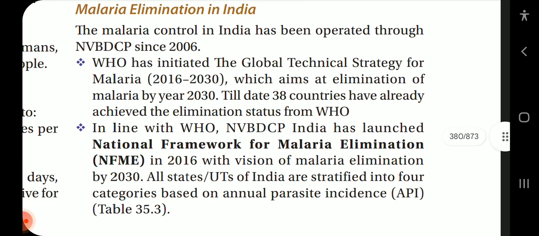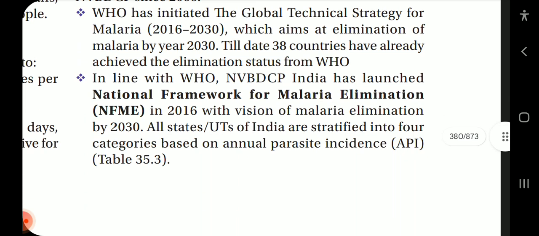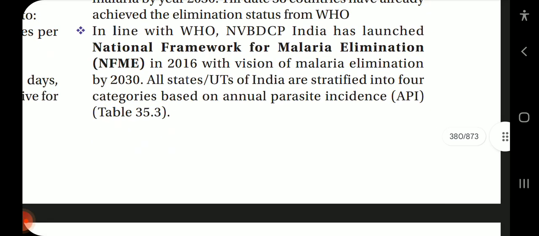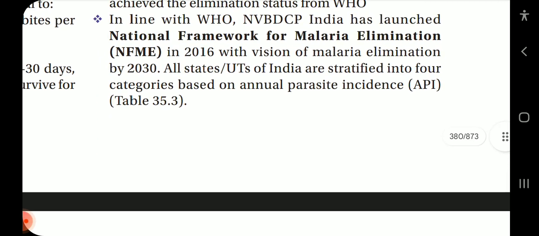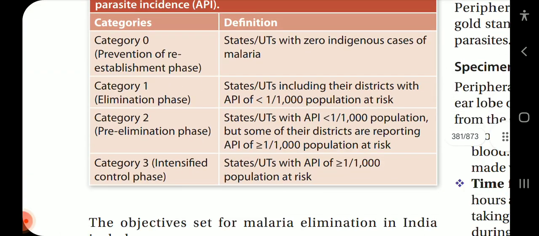Malaria elimination in India. The malaria control in India has been operated through NVBDCP since 2006. WHO has initiated the Global Technical Strategy for Malaria 2016-2030, which aims at elimination of malaria by the year 2030. Till date, 38 countries have already achieved elimination status from WHO. In line with WHO, NVBDCP India has launched the National Framework for Malaria Elimination, NFME, in 2016, with a vision of malaria elimination by 2030. All states and UTs of India are stratified into four categories based on annual parasite incidence, API.